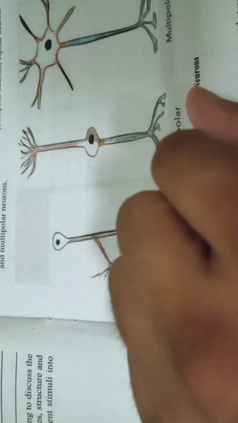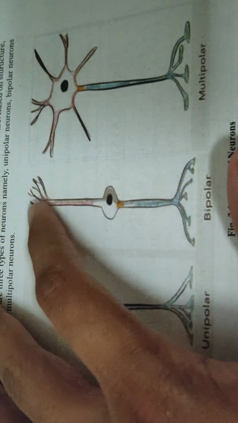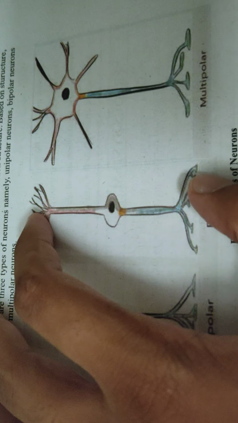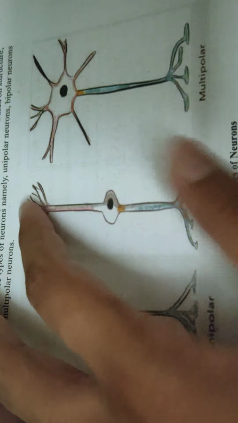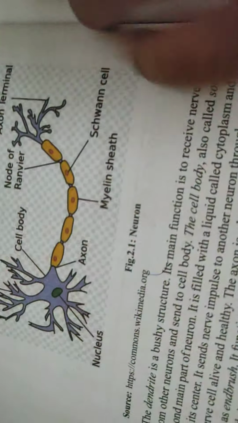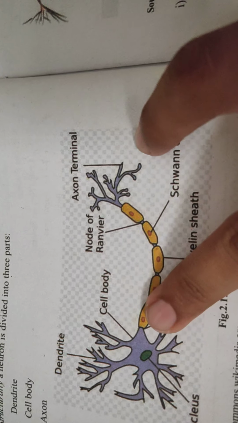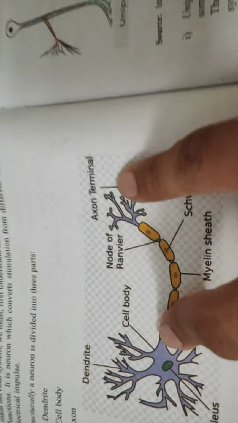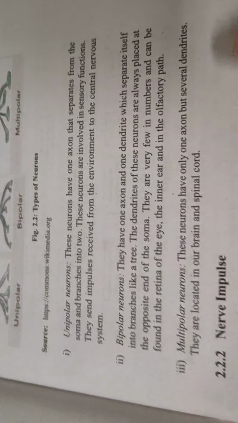And then here comes the dendrite part, and this is the end brush part. So one axon is connected directly with both the dendrite and the end brush part. Whereas in the original neuron cell, one axon was connected either with the cell body or the end brush or axon terminal. Now talking about multipolar neurons, these neurons have only one axon but several dendrites.